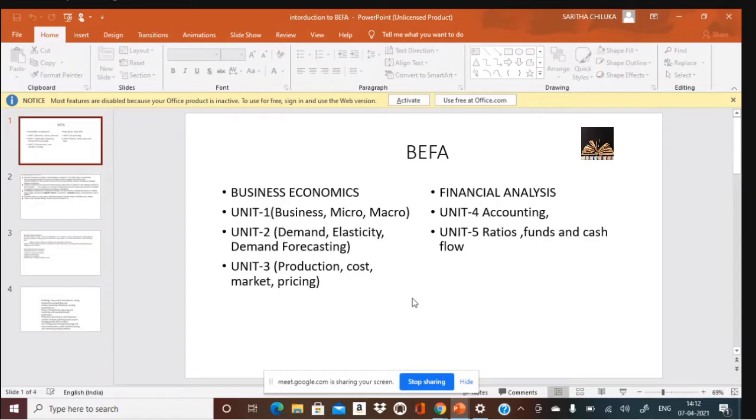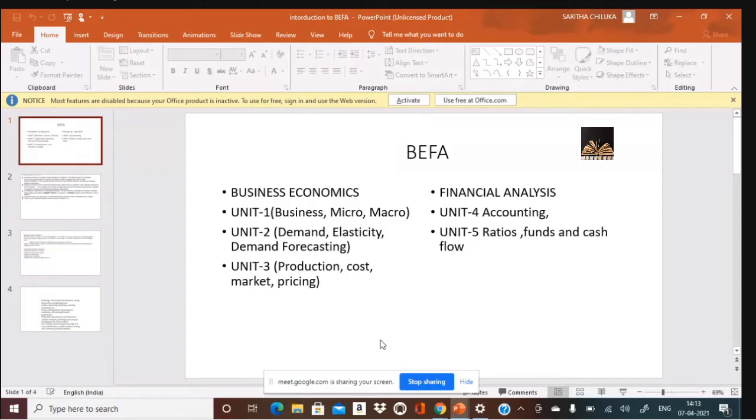All these people are interested in the performance of the company. To analyze the performance of the company, there are 7 techniques, one of which is ratio analysis. So you have ratios, and funds flow and cash flow statements in unit 5. This is all about BEFA in all the 5 units.